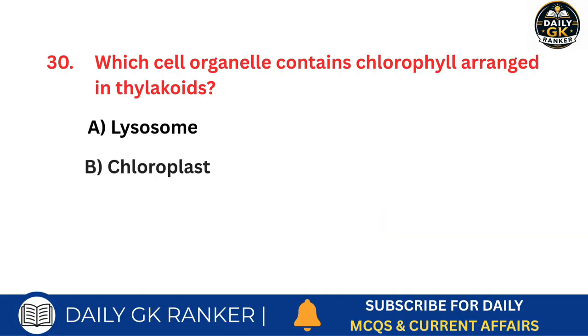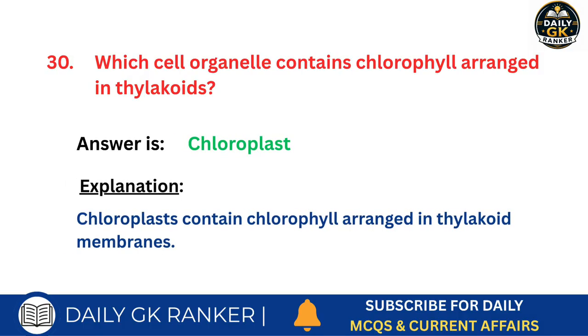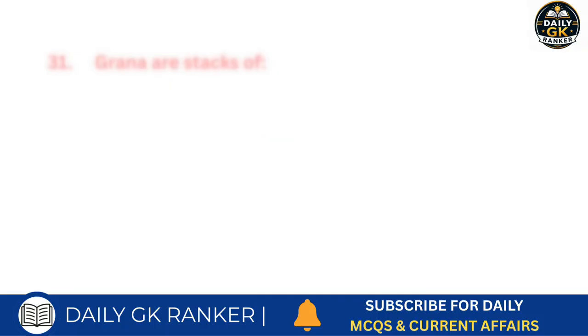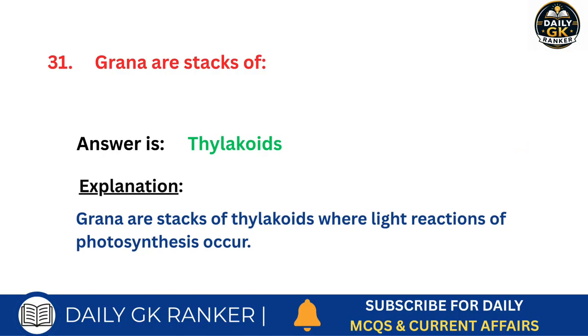Which cell organelle contains chlorophyll arranged in thylakoids? Answer is chloroplast. Grana are stacks of what? Answer is thylakoids.